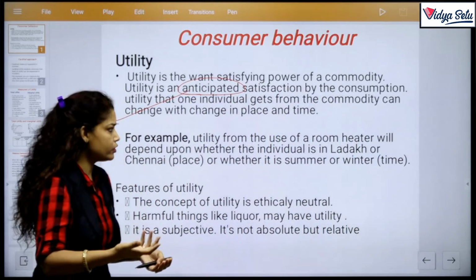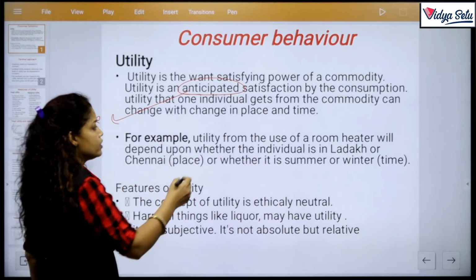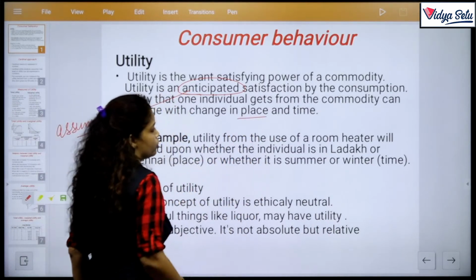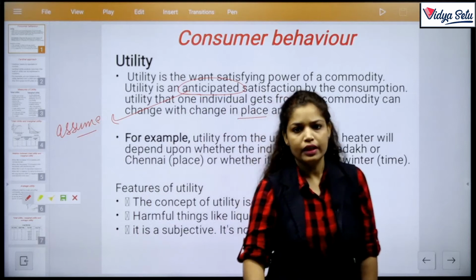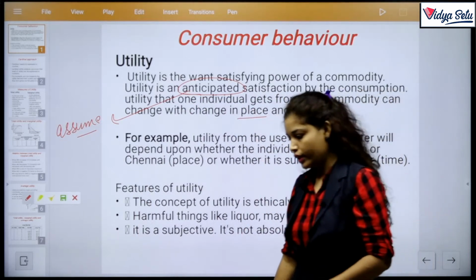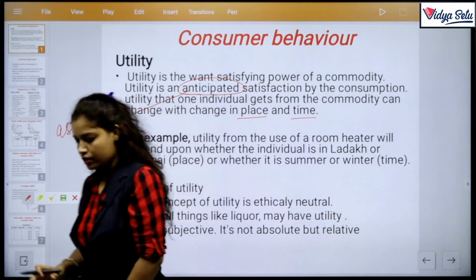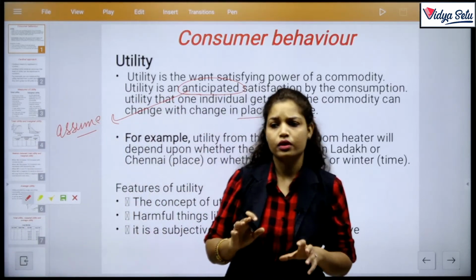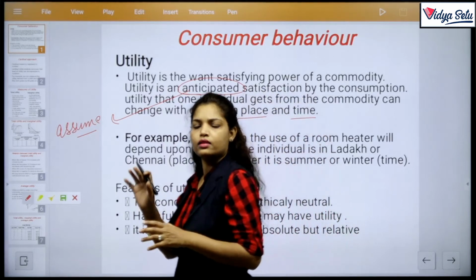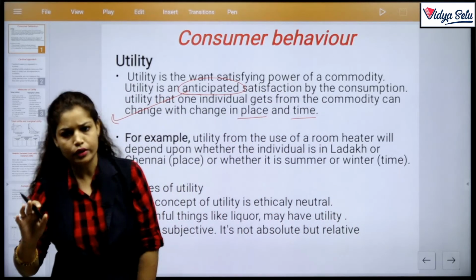Clear? It creates utility. So according to place, utility can be changed. Same as it is with time. For example, we can take the example of shares. You possess some shares of a company, then the shares have no utility till they have no value or low value in the market.